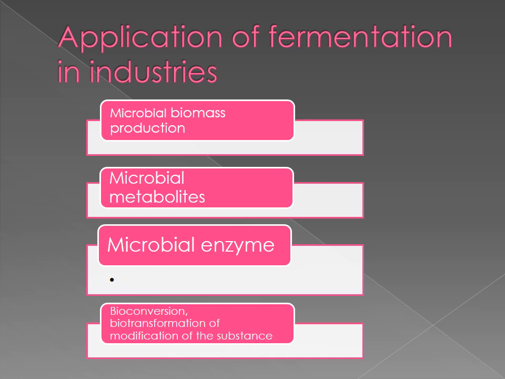Then next, microbial metabolism. Microbial metabolism has two categories. One is primary metabolism and another one is secondary metabolism. Those which play a vital role in your life are called primary metabolism. Those which do not play a vital role in your life are secondary metabolism. Ethanol, citric acid, lactic acid, acetic acid, these are primary metabolites. Toxins, pigments, vitamins, these are secondary metabolites.